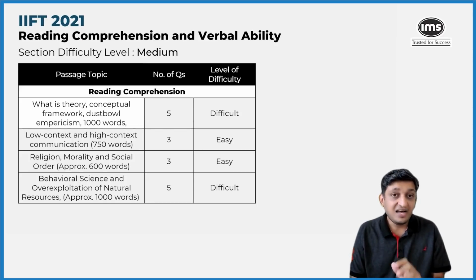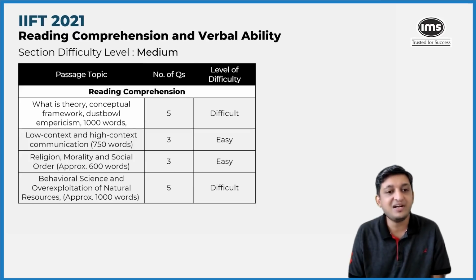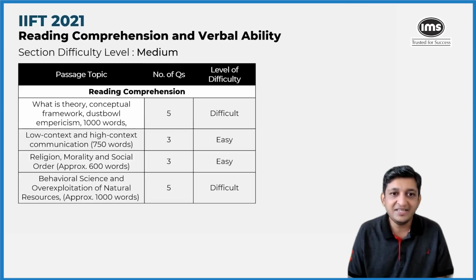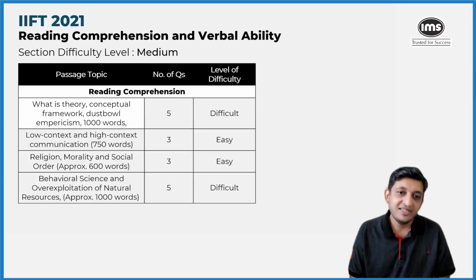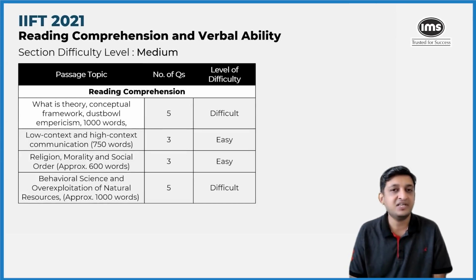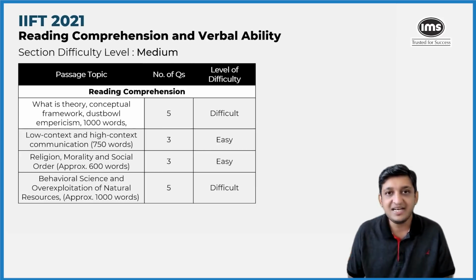The ones that consisted of 5 questions were on the difficult side in terms of the nature of the passage, the context in which the questions were based, and the overall level of difficulty. They were based on slightly difficult concepts, which would have been challenging to grasp. The number of questions was also higher, making it a slightly more expensive affair. And definitely the length of the passage was also on the higher side, considering that they were around 1,000 words each. So the sets that had passages with 5 questions each were on the difficult side and could have been left alone. The ones that had 3 questions each were on the easier side and should have been solved for sure.